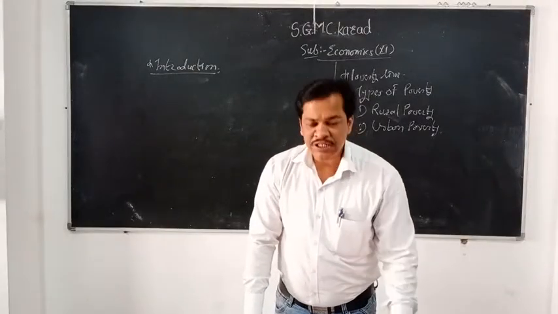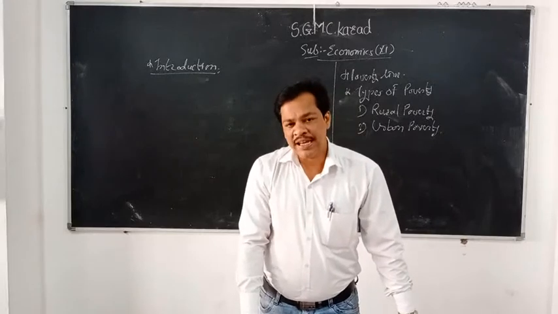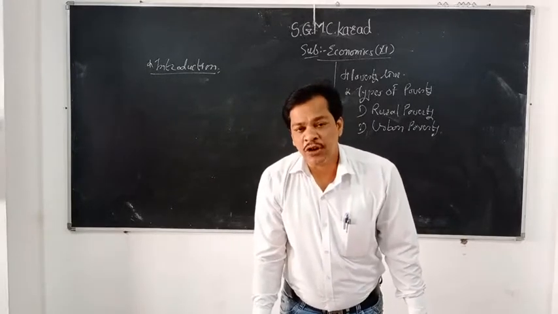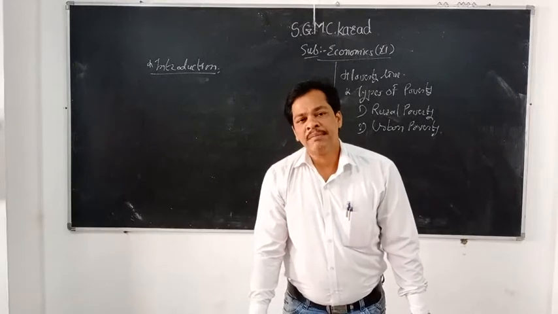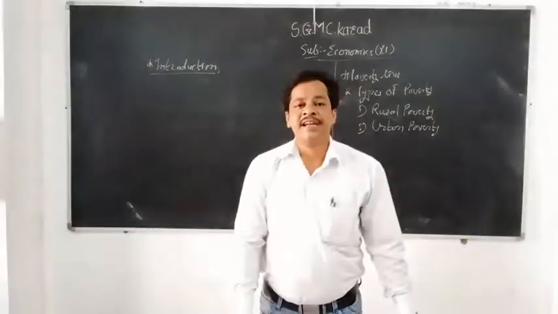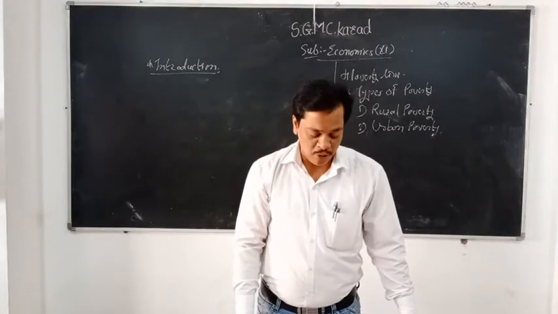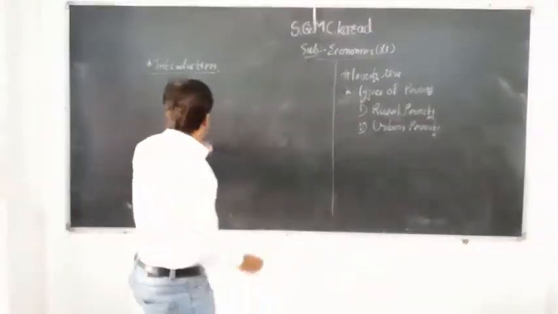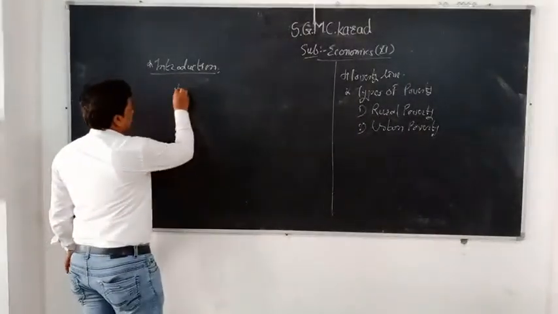When one problem starts and when another ends is not clear. For example, some people say that because of population poverty is there, because of unemployment poverty is there. But when we discuss all these points, we have to understand the basic concepts related to population, poverty and unemployment. So first is poverty, the introduction. It is a major problem for our country.